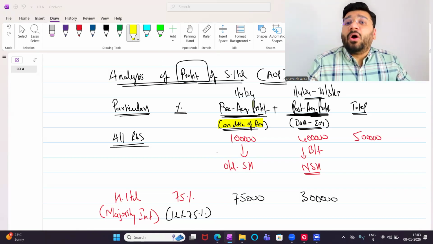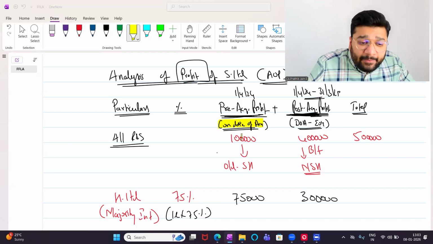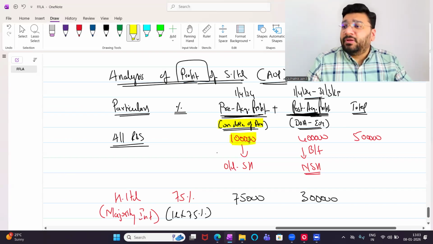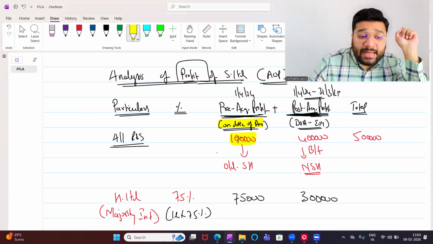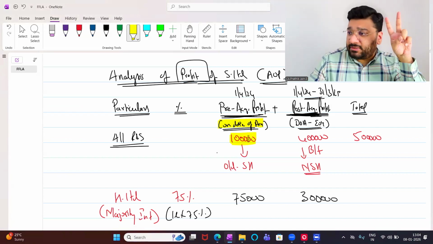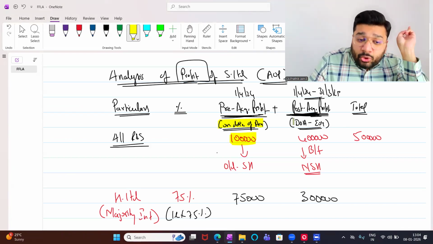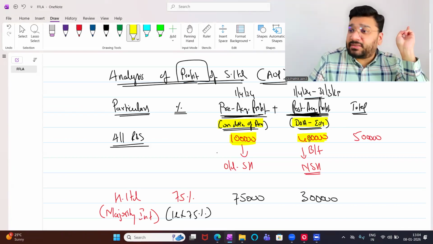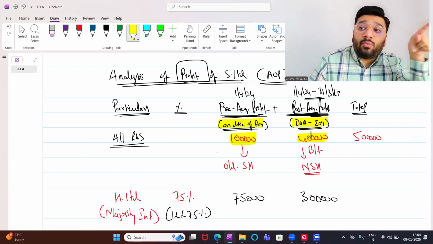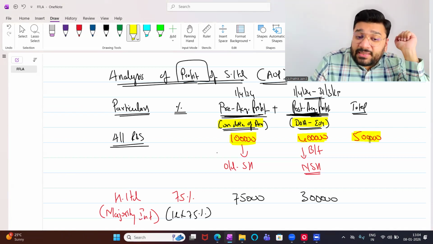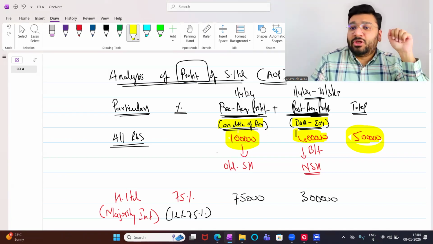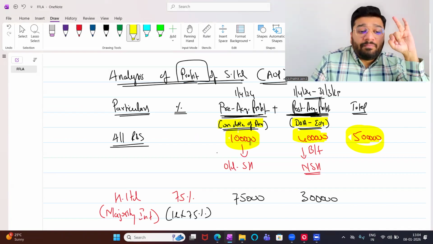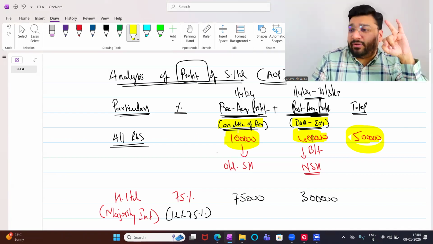Next, on the date of acquisition, I need to know what is my reserve and surplus. Second, I need to know during the year what is my reserve and surplus. That is not directly given. So for that, what do I need? They will give the reserve and surplus at the end of the year. From the closing balance, if I minus the opening balance, what do I get? Current year profit. So I need to know the date of acquisition, pre-acquisition profit, and post-acquisition profit.